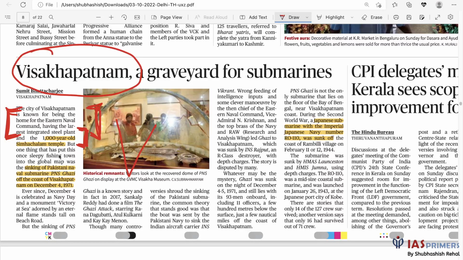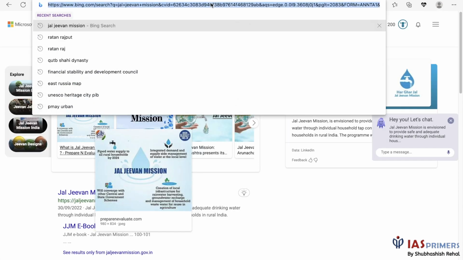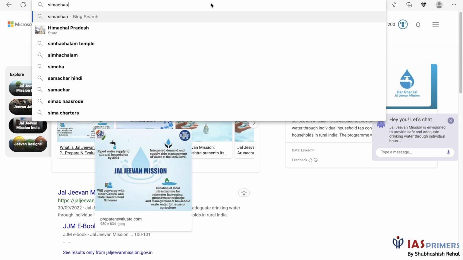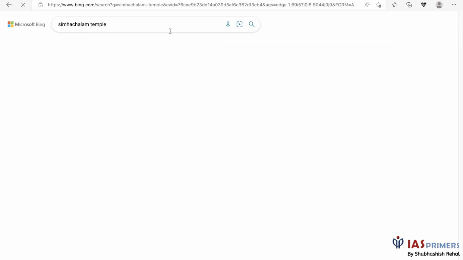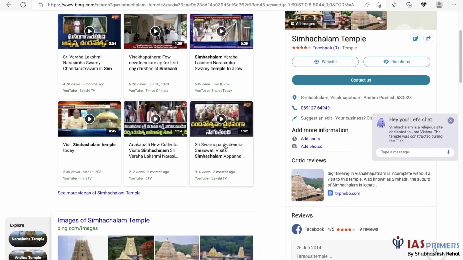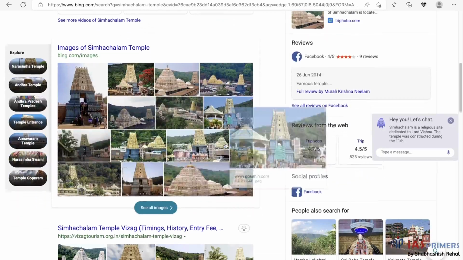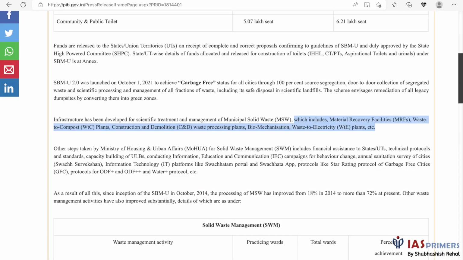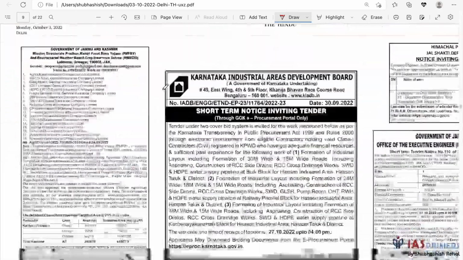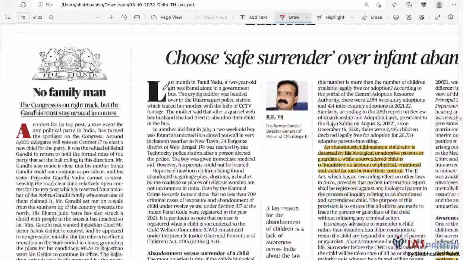Besides the information over here, we get to know about PNS Ghazi. There was a movie also on this. So PNS Ghazi, and a Japanese submarine was sunk near this area. Right, so let's see this Simachalam temple also. It's the basic information you must have. Okay, so read more about it. Who commissioned this? Which is the main deity that is being worshipped over here? Read more about this. It will help you with your prelims.